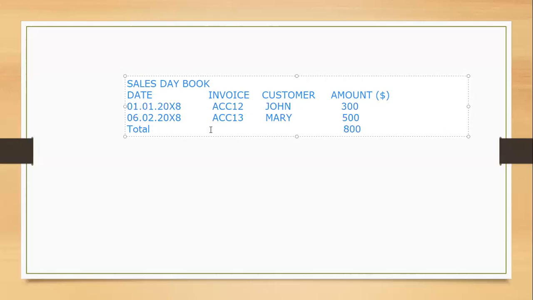Now you have to understand one thing. When preparing ledgers, as I have shown in the next slide, when speaking of ledgers, we have three ledgers. You could have the general ledger. You could have the sales ledger, and also you could have the purchases ledger.